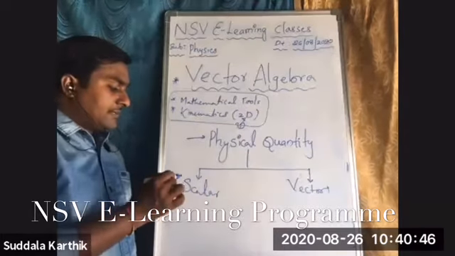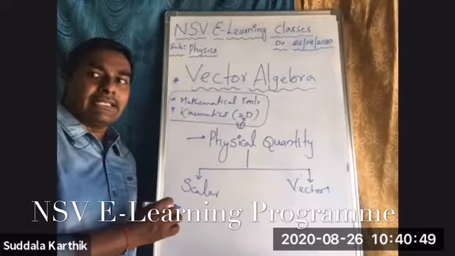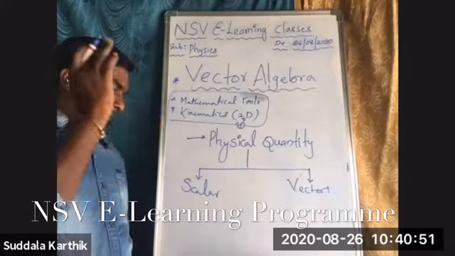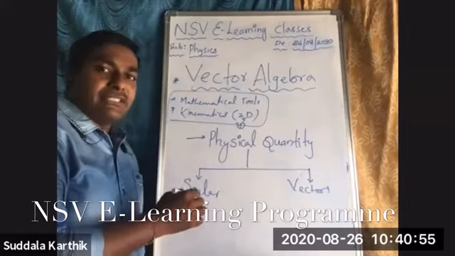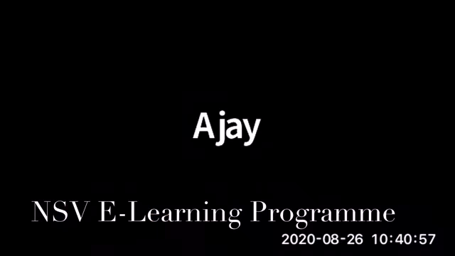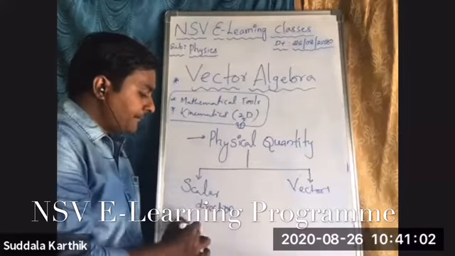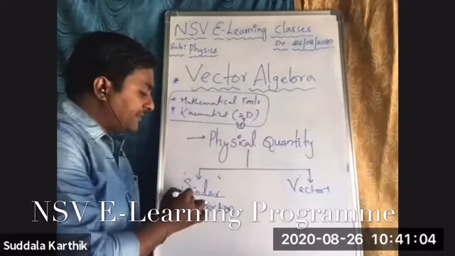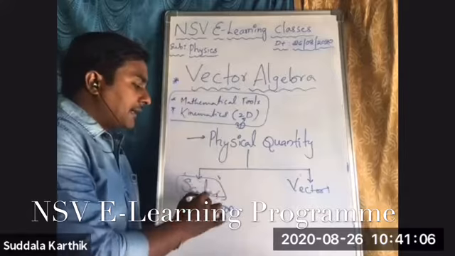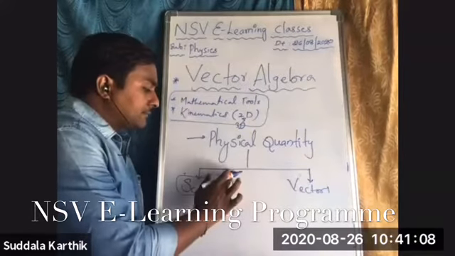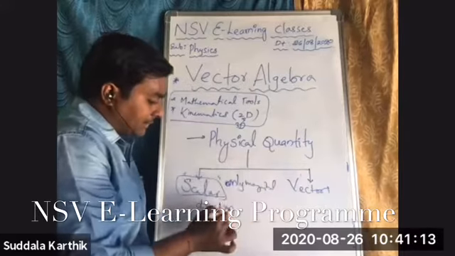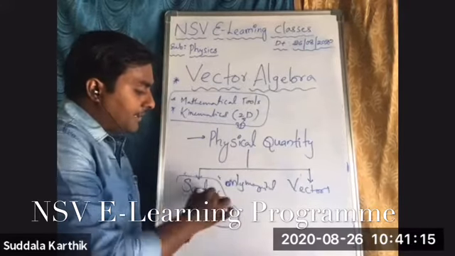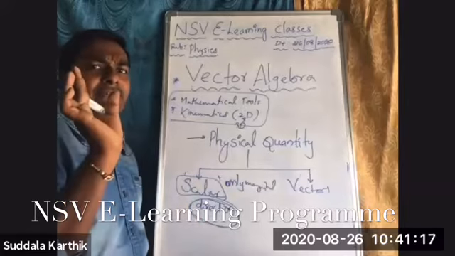Scalar physical quantities are simply physical quantities which don't have any direction, only magnitude. To explain that physical quantity, we require only magnitude, but there is no requirement of direction.